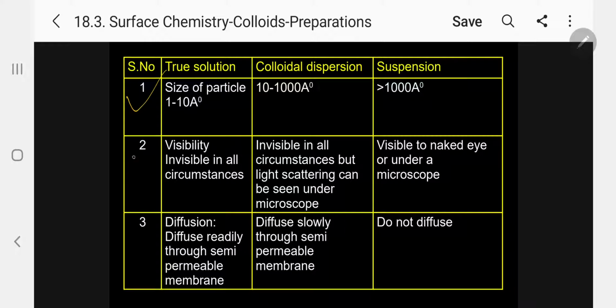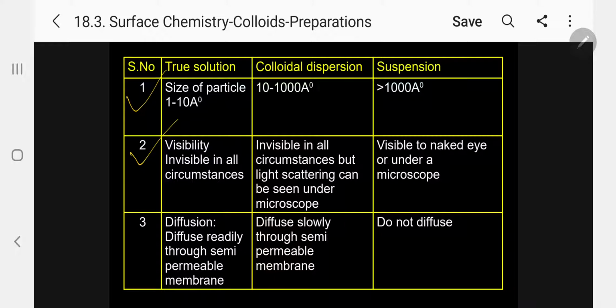Number two, visibility. In true solutions, the particles present in the solution are invisible in all circumstances. Invisible, we cannot see them because they are of molecular size.